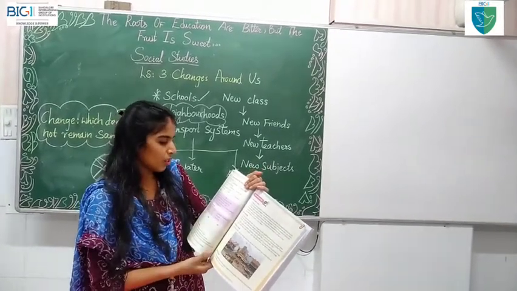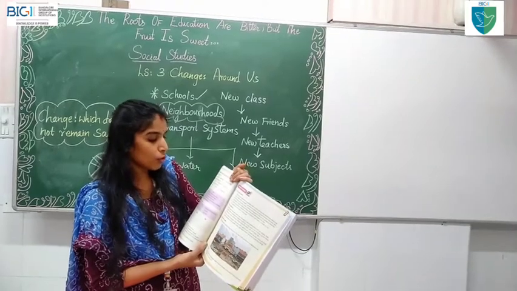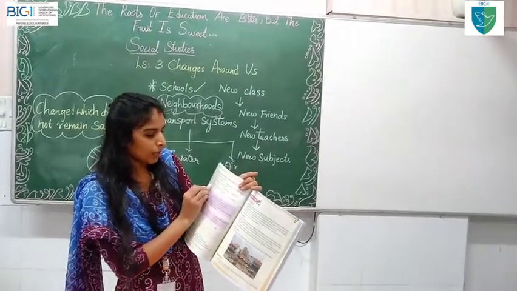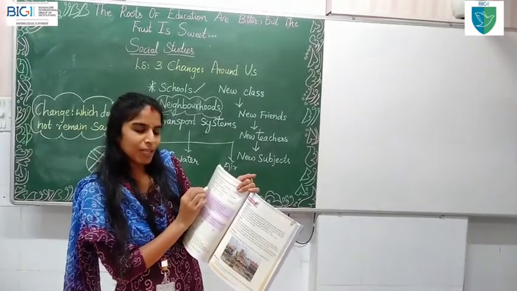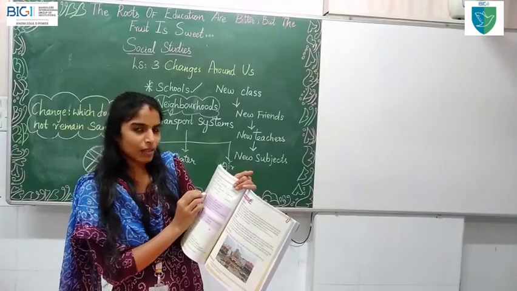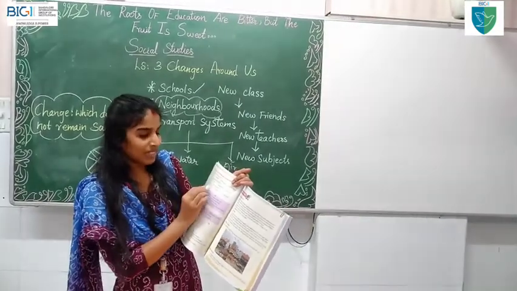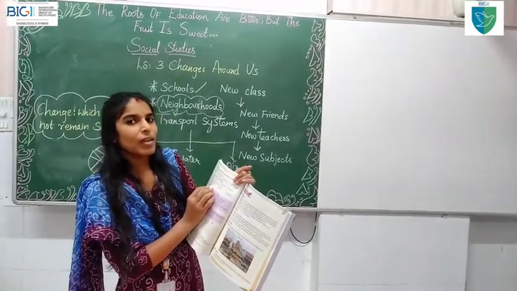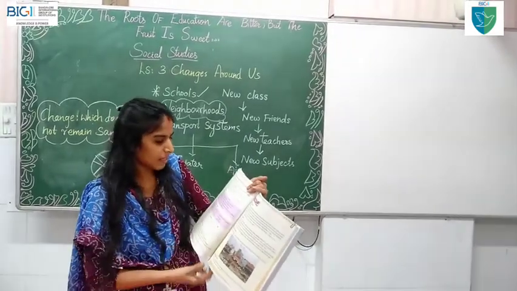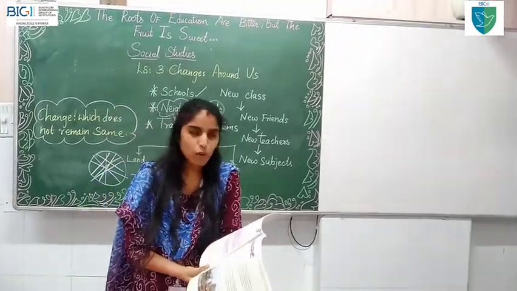And third question. These are the types of power used to move a vehicle. What are the powers used, children? Petrol and diesel. With petrol and diesel only you can run your motorbike, car. Correct, children? You have to take that steam. Steam is used for what? For ships and electricity.